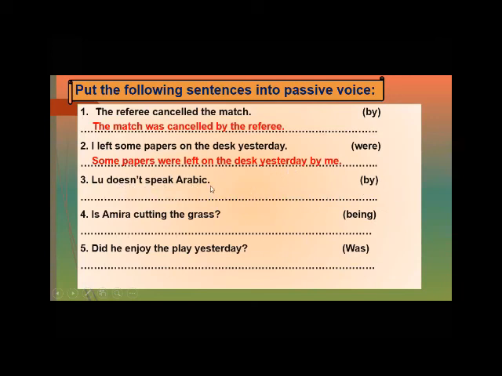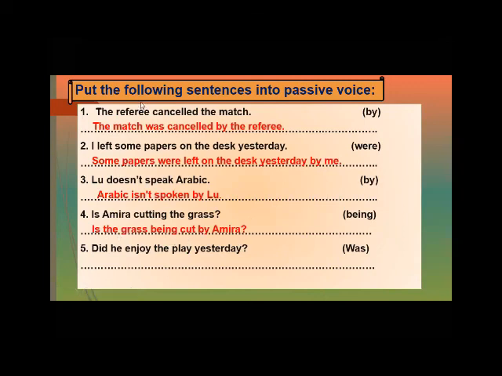Lou doesn't speak Arabic. Change into passive. So Lou is the subject, doesn't speak the verb, Arabic the object. Doesn't will be isn't. Speak, spoke, spoken by Lou. So Arabic isn't spoken by Lou. Is Amira cutting the grass? So this is an active question. It changes into passive using being. So Amira will be at the end and the grass in the place of Amira. So is the grass being cut by Amira.